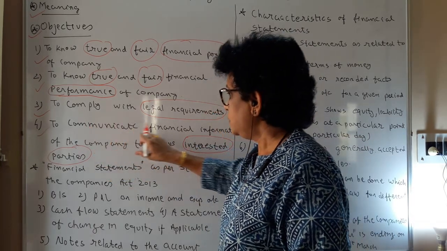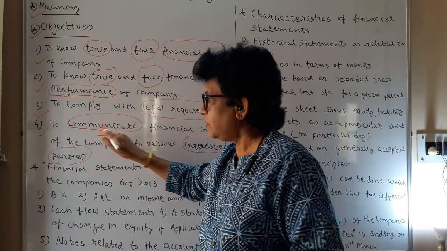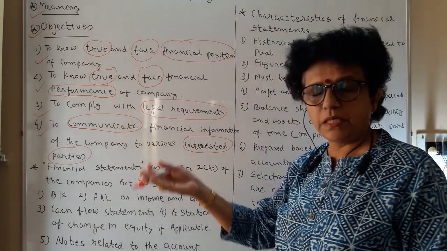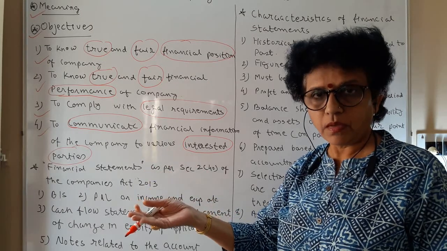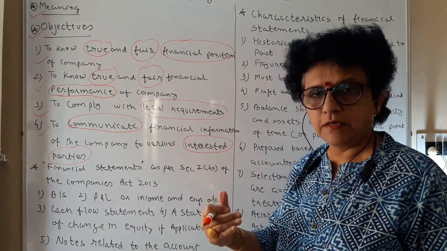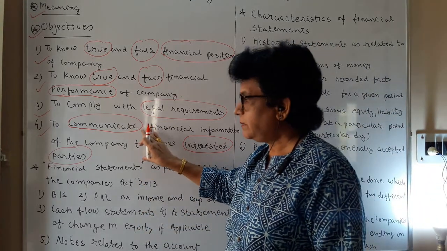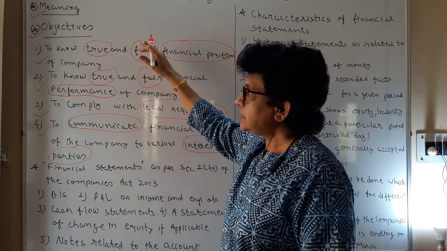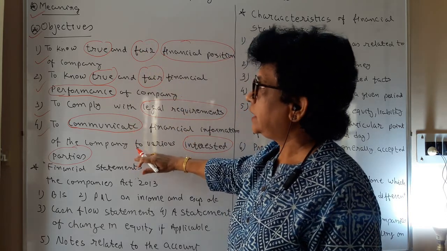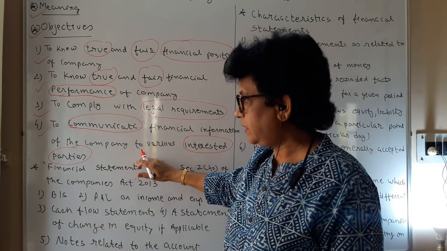So it is a tool of communication. You are sending all the documents to everybody in e-form. The physical form is not much used nowadays. So the communication is done by the company only through e-form. So these are the basic objectives of financial statements: why we prepare them, what they contain and how they help us.